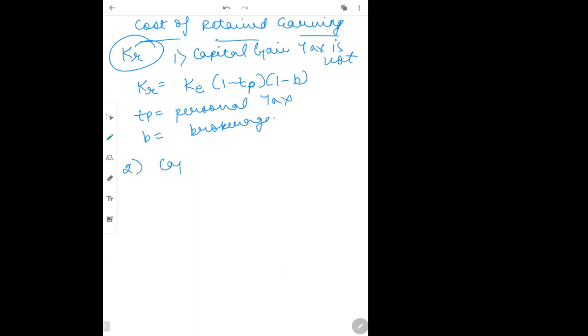Second part is if capital gain tax is there. If capital gain tax is there, then what we do is we just... Guys, give me 1 minute, something happened to my device.